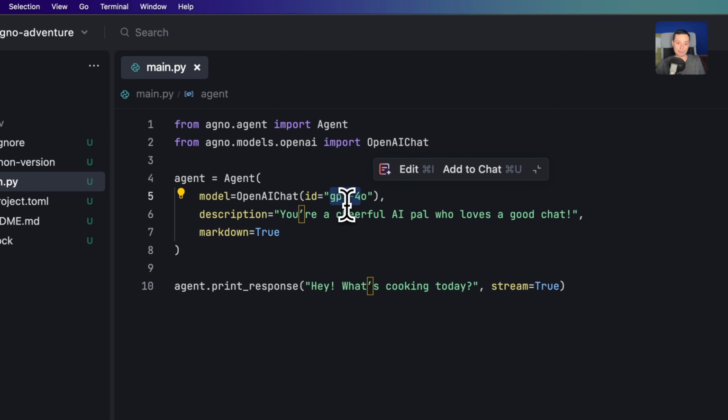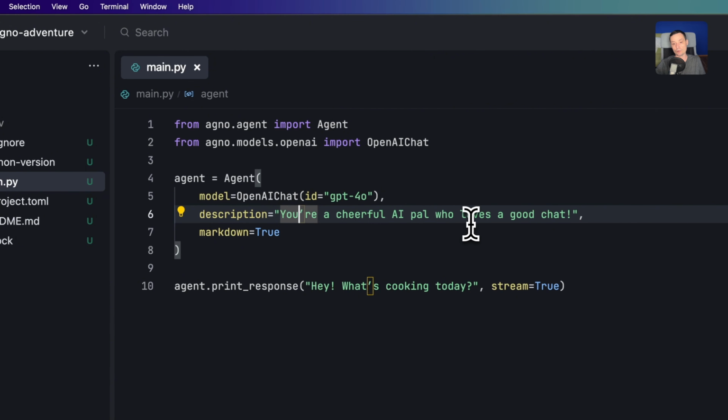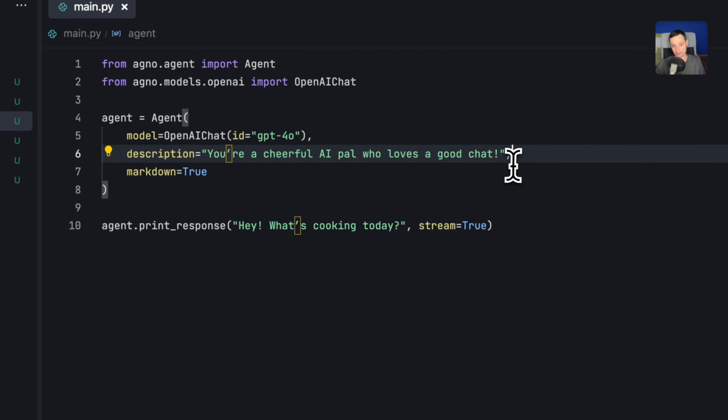It will be GPT-4o because it's more capable than the mini one. And in here you have the description of this: You are a cheerful AI pal who loves a good chat. It's just a description for the agent.